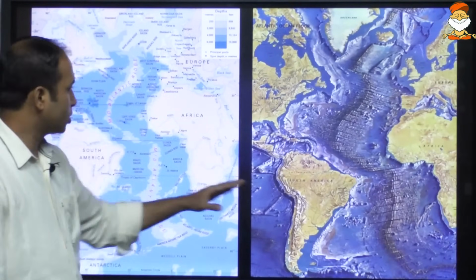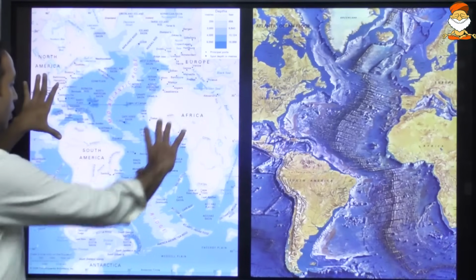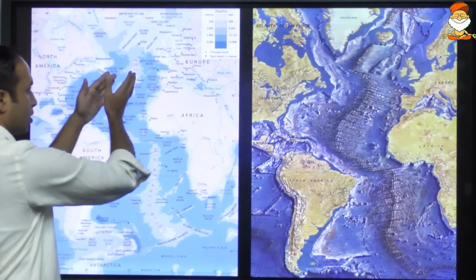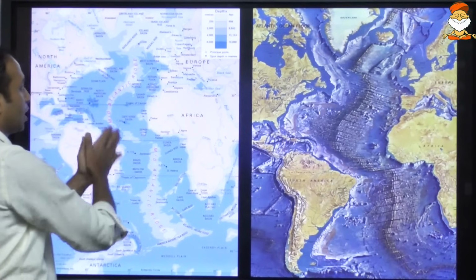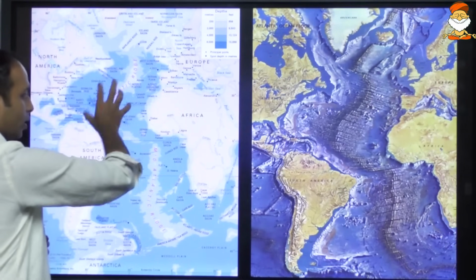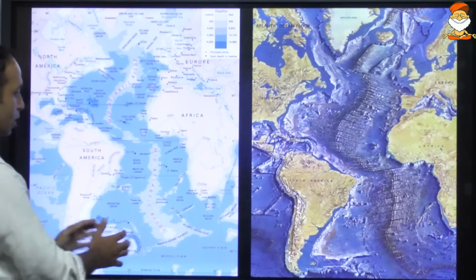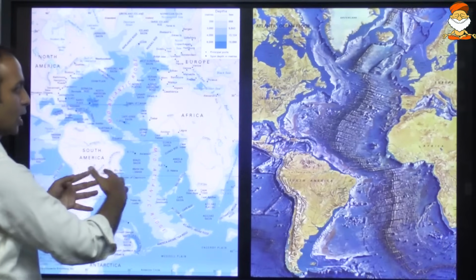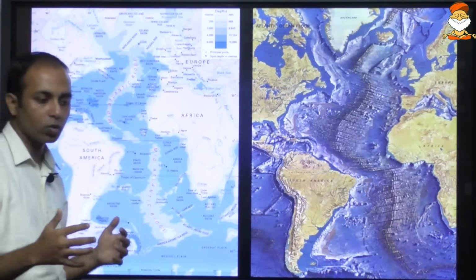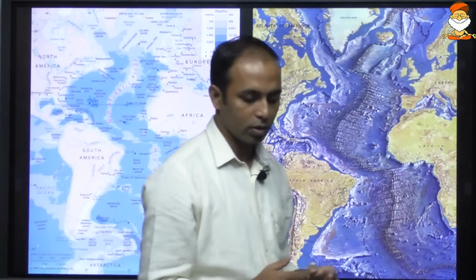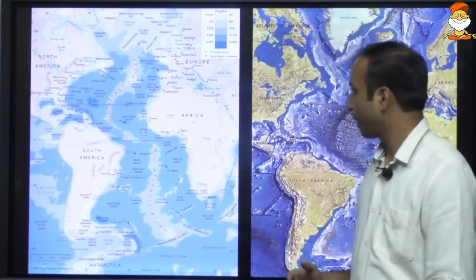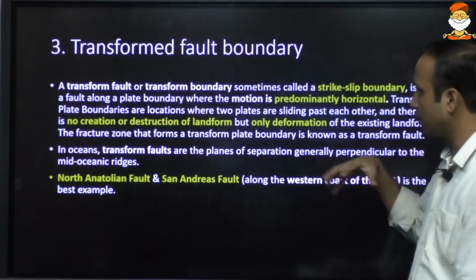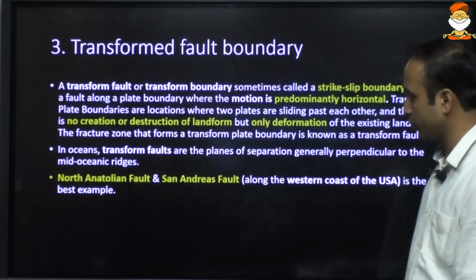This is the Atlantic Ocean, and earlier it was one continent, then it split apart, a narrow sea opened, and subsequently it widened, leading to the formation of oceanic plates, and it is further expanding, which means the Atlantic Ocean in future is going to become the biggest ocean. These are the mid-oceanic ranges.